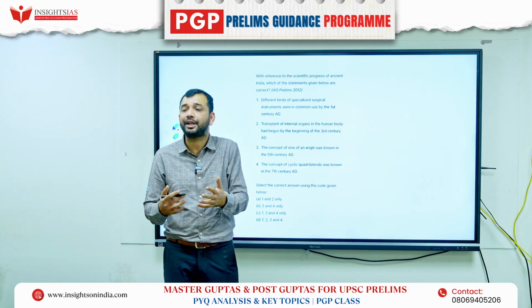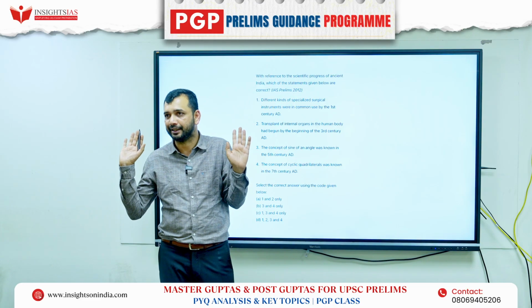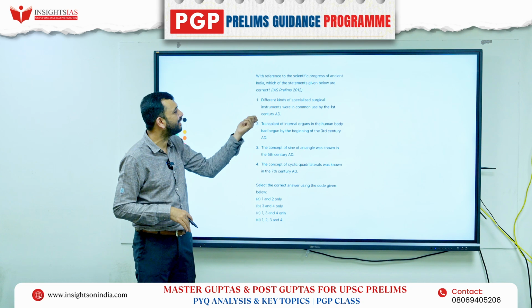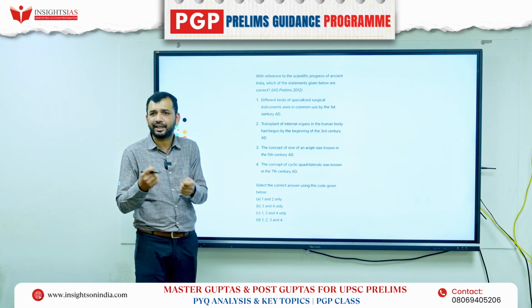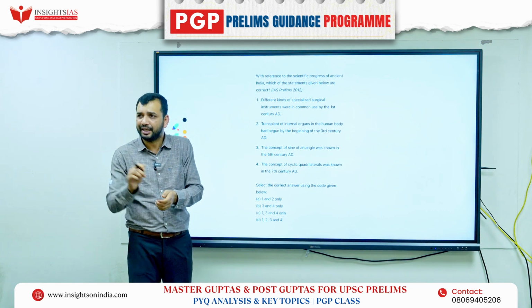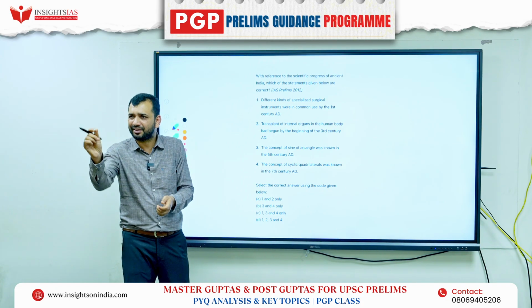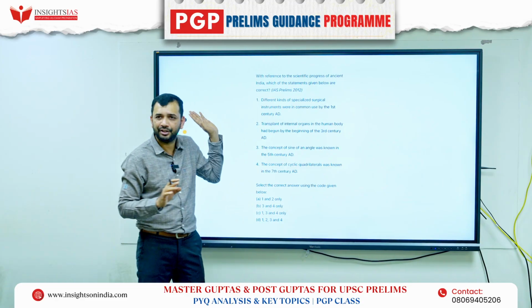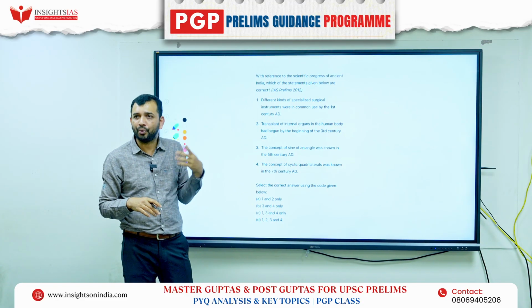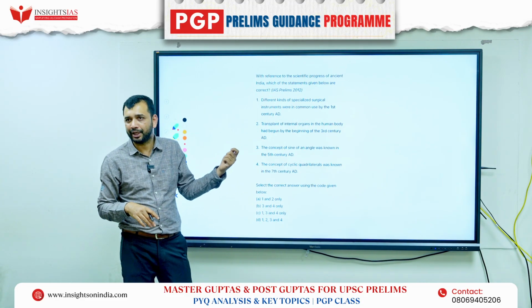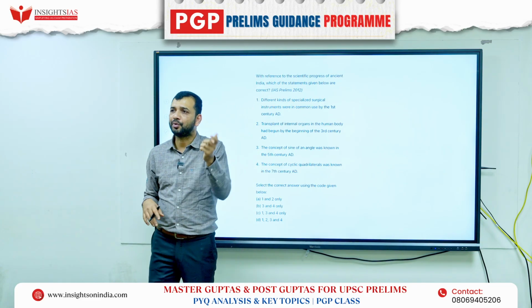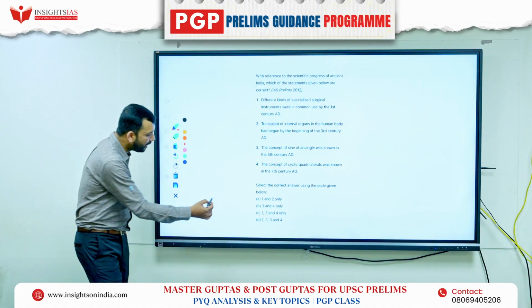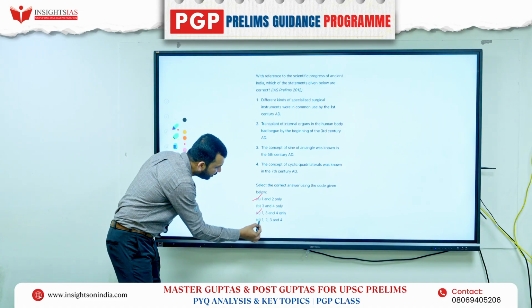Rather than that, a better choice is always adding the things which are correct. Now let's say I read this: different kinds of specialized surgical instruments. Surgical instruments can be for taking the scalps out, all the surgical instruments we are talking about, they were in common use by 1st century AD. Now when you know about Sushruta, that means at that point of time it was already there. So if it is correct, I will think that the answer should be this and this.